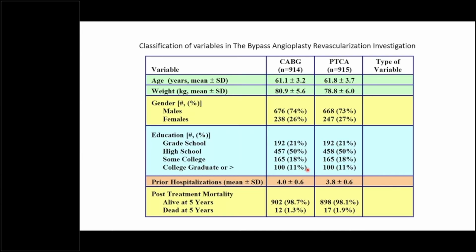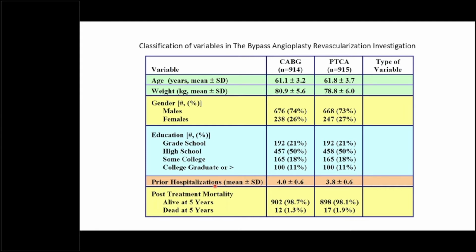So for example, this table is a table where they are comparing two groups based on CABG and PTCA, and these are two groups. And now you can identify what kind of variables we have. Age, as you know, is a ratio interval. Zero means the person is not born yet, right? Weight is also a ratio interval. Gender, male and female, this is nominal scale. Education, now you can see the order here, right? The difference may not be the same in these categories. So this is the ordinal kind of scale of measurement.